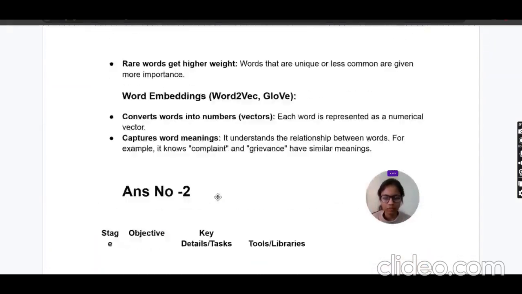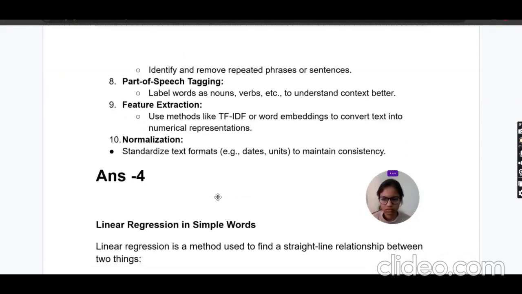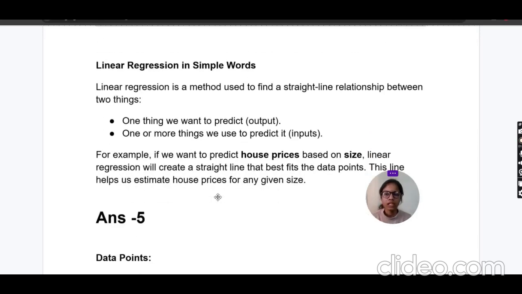So here we understand what is linear regression. In simple words, linear regression is a method used to find a straight line relationship between two things. One thing we want to predict, which is the output, and the second thing is the input we use to predict it. For example, if we want to predict house prices based on size, linear regression will create a straight line that best fits the data points. This line helps us estimate house prices for any given size. So this is the use of linear regression in simple words.